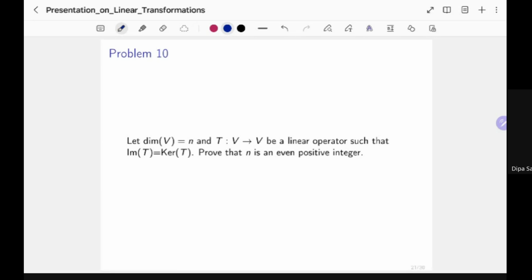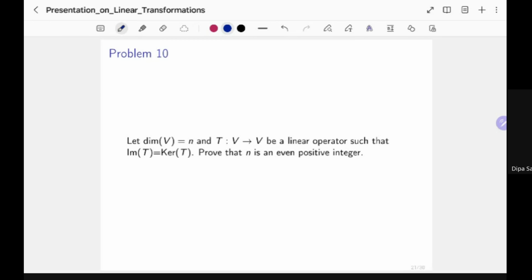So T is a linear operator on V, such that the image is equal to the kernel of T. This equality actually makes sense because we are comparing two sets inside the same vector space. Then prove that n is an even positive integer.